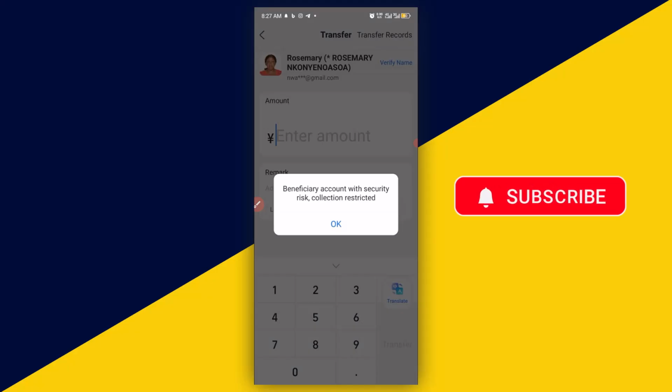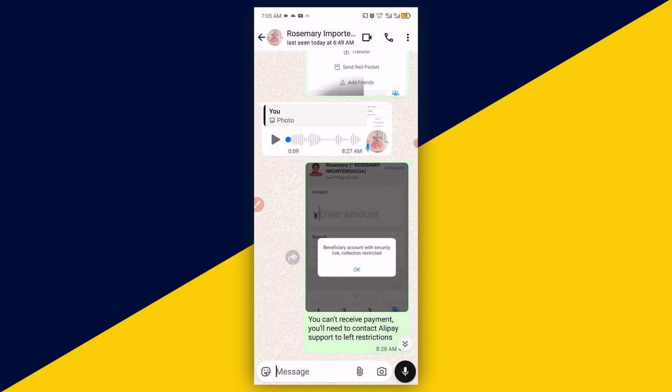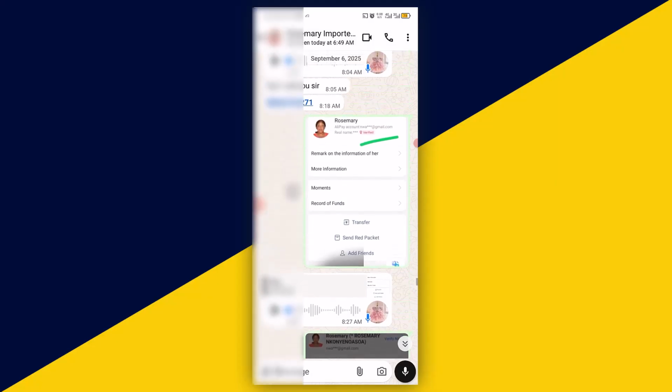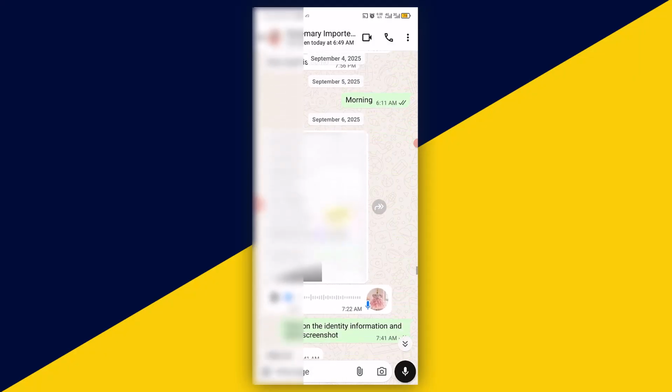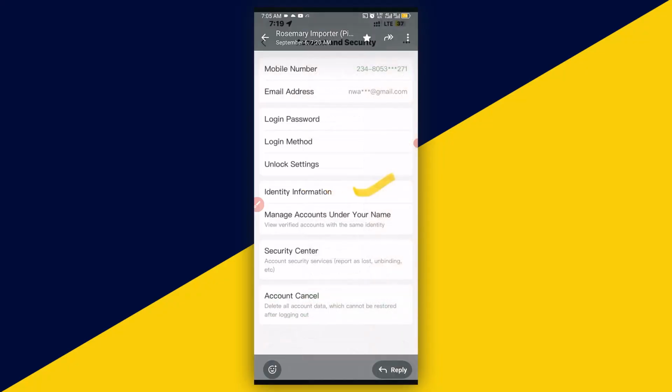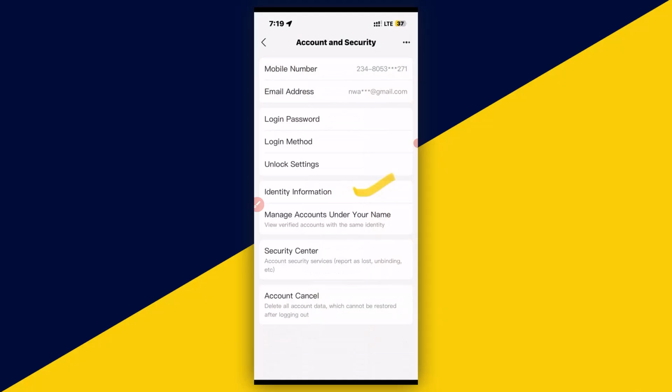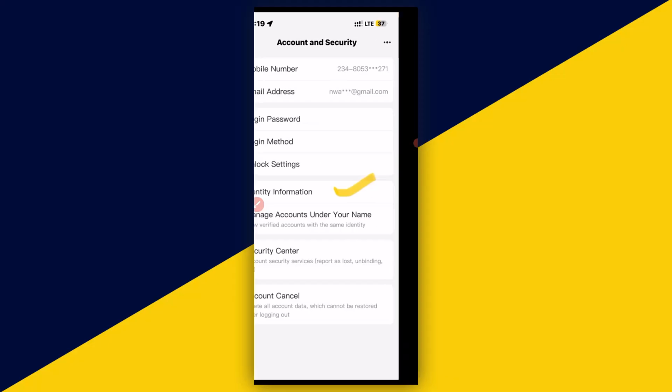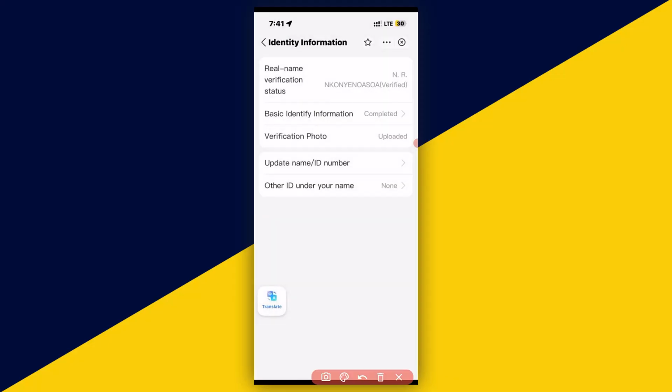Just like what you see on the screen right here, someone reached out to me on my WhatsApp. This is the beginning of the message: "Good morning." And this is the first screenshot that was sent to me by this person. First thing first, they were not aware whether their Alipay account is verified or not, so I asked them to send a screenshot of the identity information. Here you can see that the account is fully verified, but even though the account is verified, they still are not able to receive funds in Alipay.